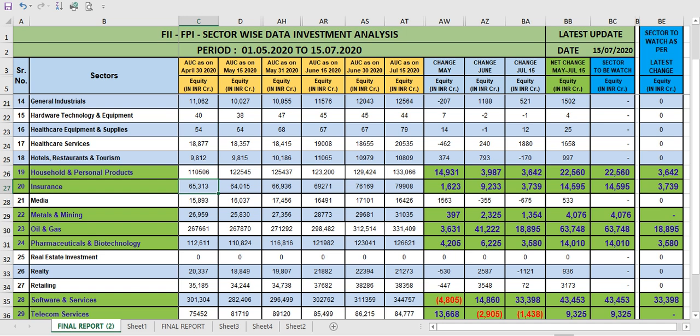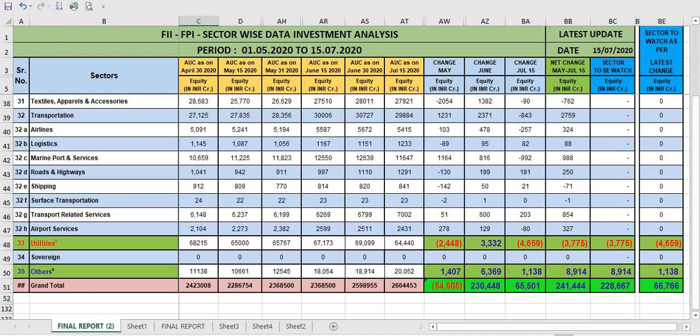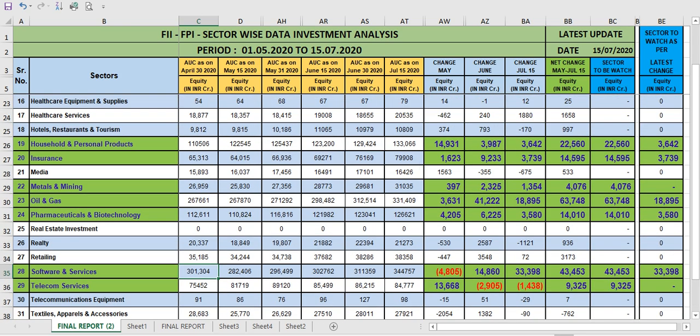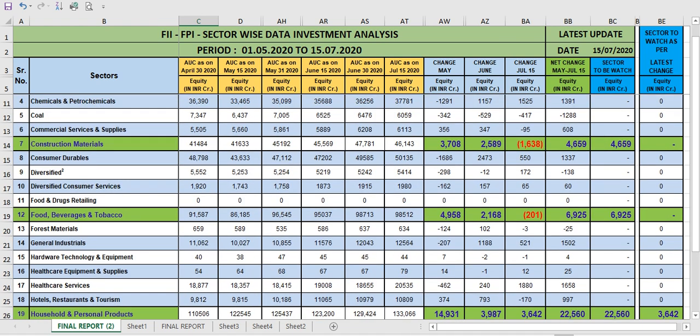Now you can see oil and gas 2,67,000 crores. And in software and services 3,01,304 crores. So this is the bifurcation of their investment of 24 lakh 23,008 crores.